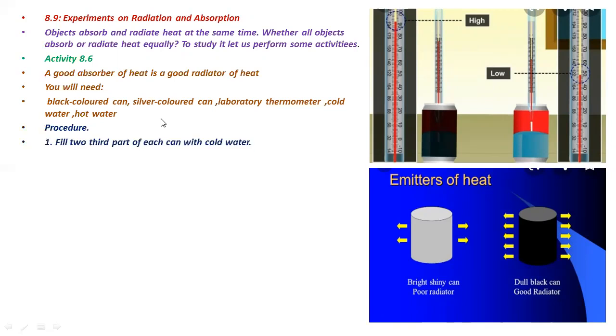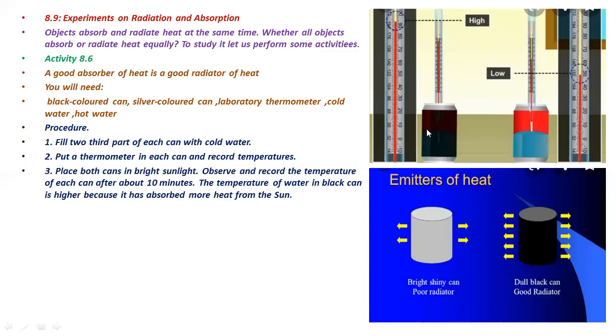Fill two-third part of each can with cold water. In the first step, take these two cans and fill them two-third with cold water. Put a thermometer in each can and record the temperature. So you will check the temperature of both the cans and then keep both the cans in bright sunlight.